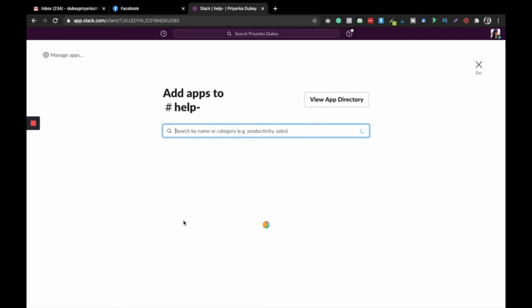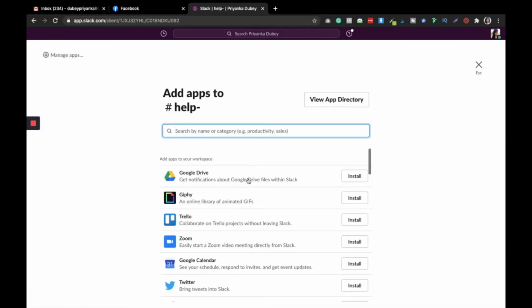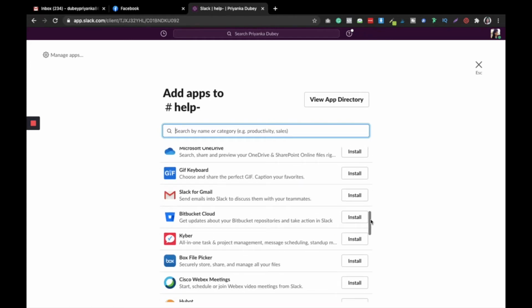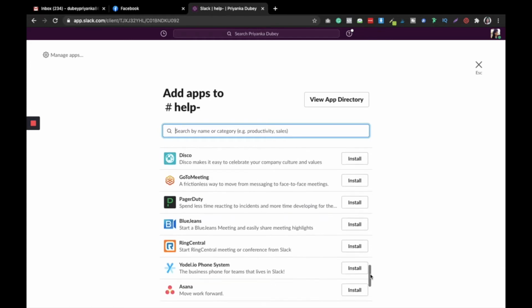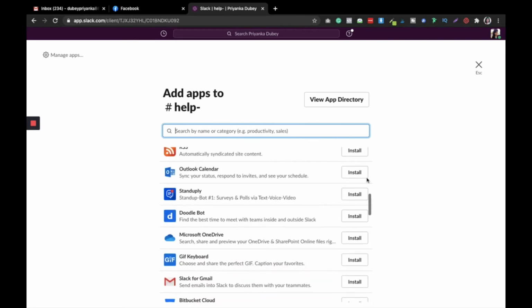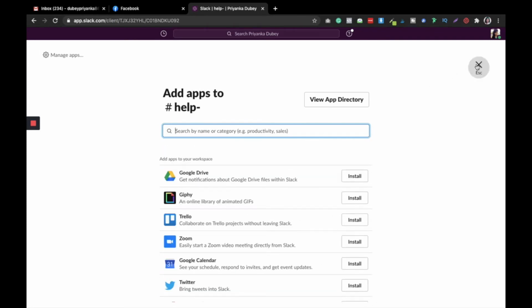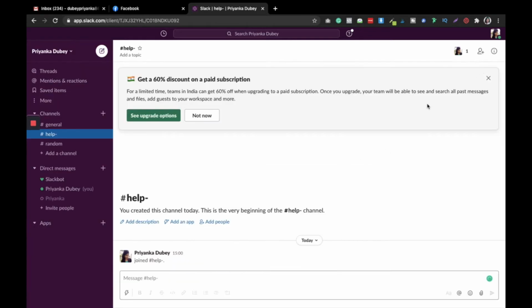Also, if you want to add an app, for example Google Drive, Trello, Zoom, Twitter or Microsoft OneDrive, you can see a bunch of apps over there. It completely depends on the needs of your project and which apps you use in your business with your team members. Accordingly you can add as many as you can here. So this is how channels work, and similarly you can create a number of channels for your different team members, for your boss, anyone else.